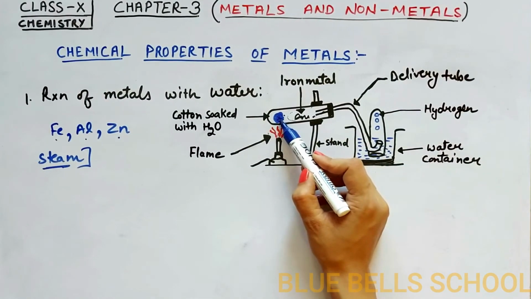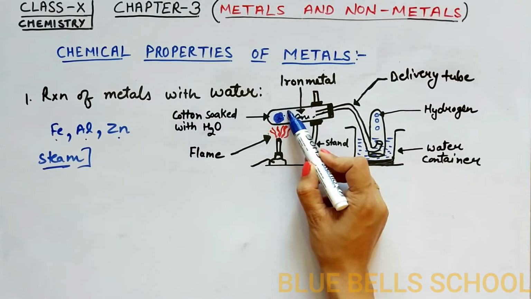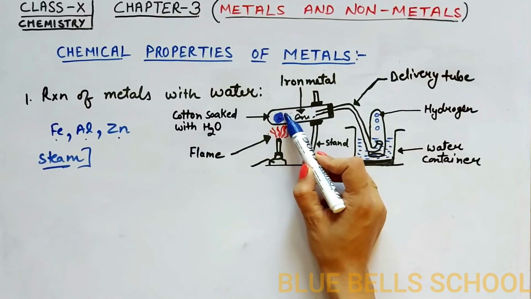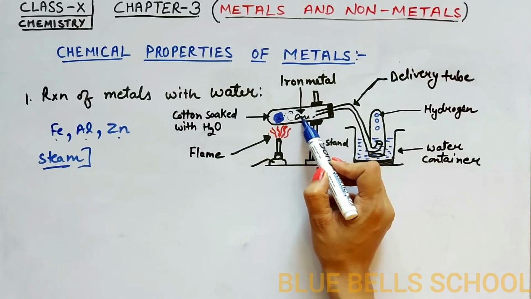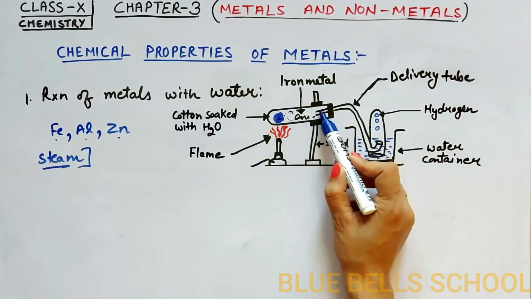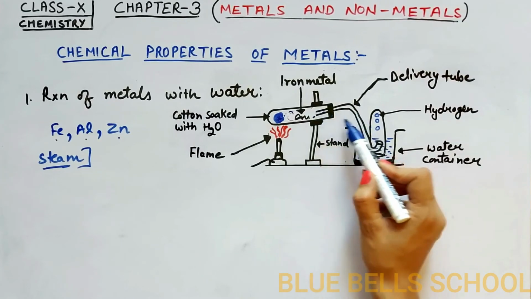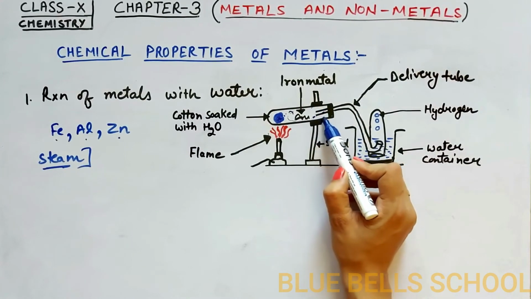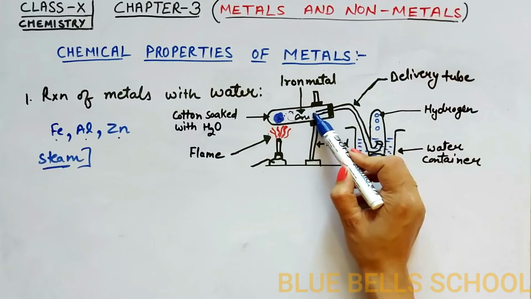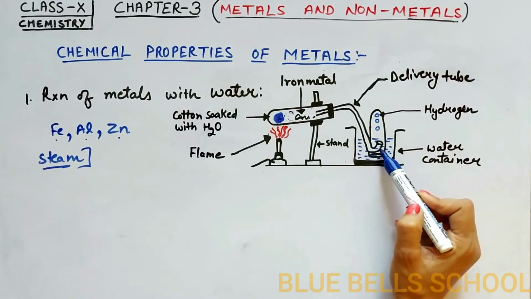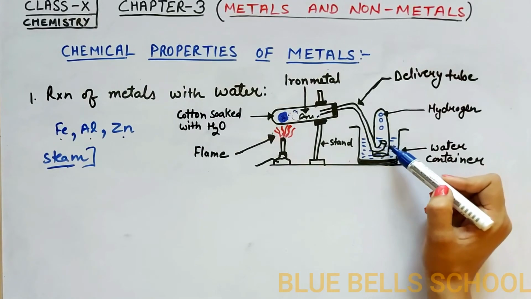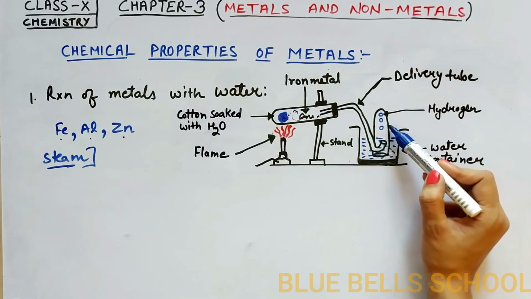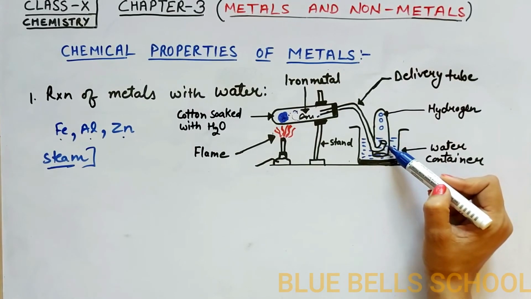When we heat this test tube, the water present in this cotton plug changes into water vapors, and these water vapors change into steam. They react with iron metal and produce lots of hydrogen gas, and this hydrogen gas is released from this opening into the water container, where an inverted test tube is present to collect it.